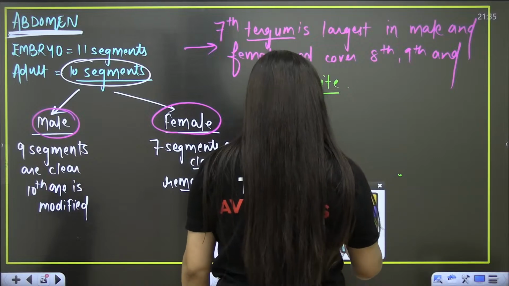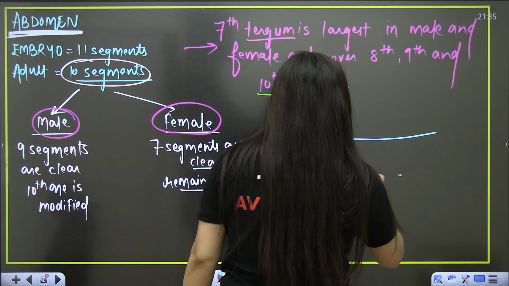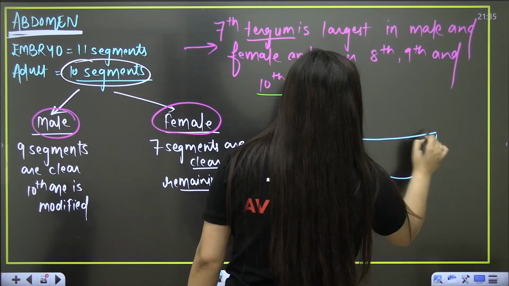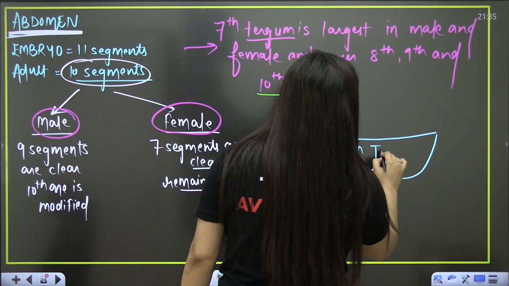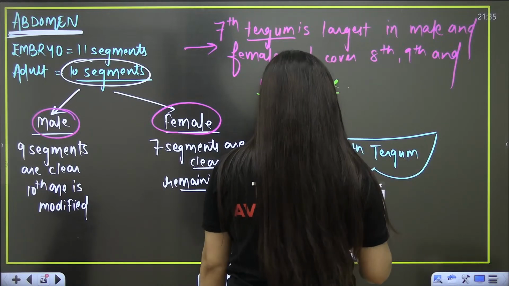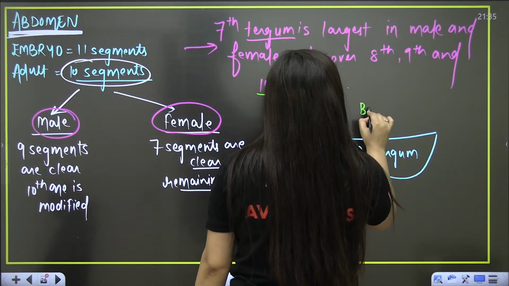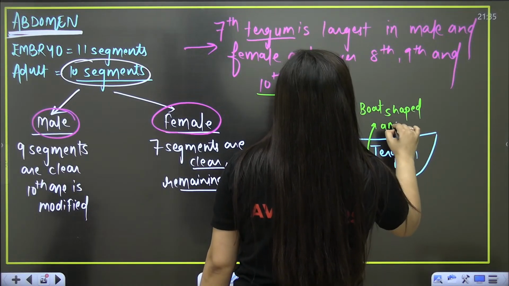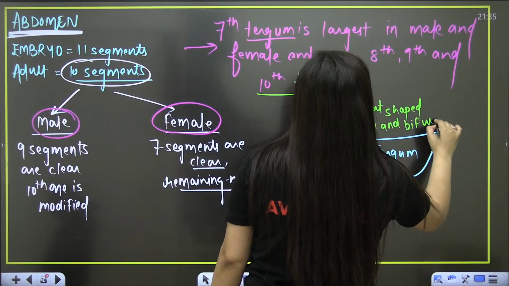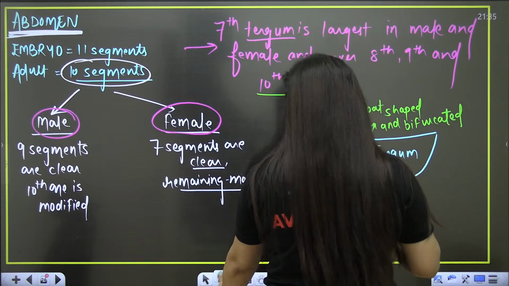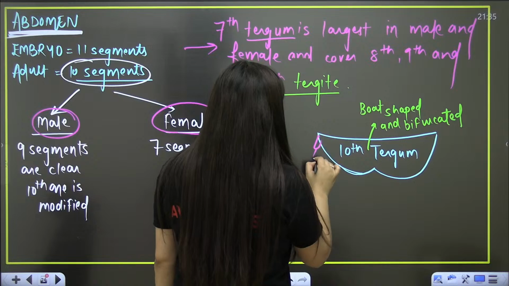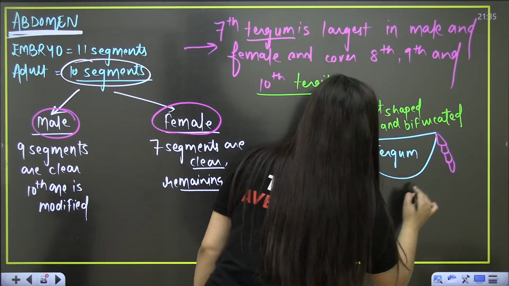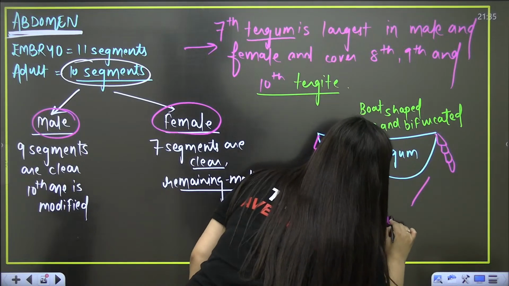Wait, let me draw it. The 10th tergum is kind of boat shaped and bifurcated, and it contains a pair of anal cerci.